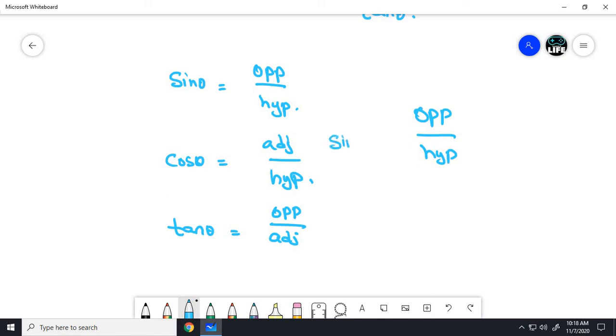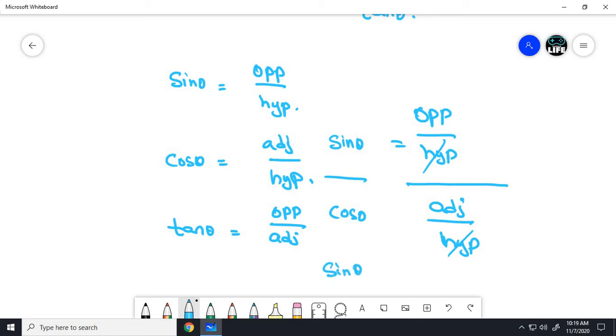Sin theta is opposite by hypotenuse, cos theta is adjacent side by hypotenuse, so the hypotenuse gets cancelled. What remains is opposite side by adjacent side, which is tan theta.